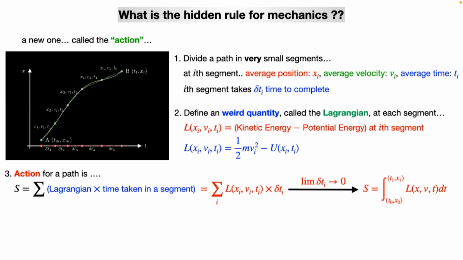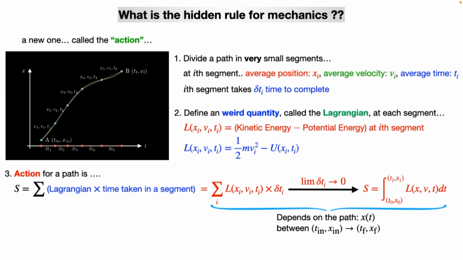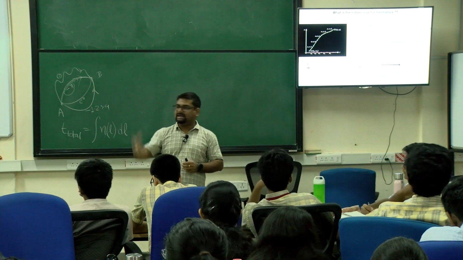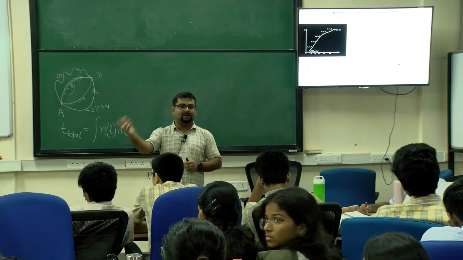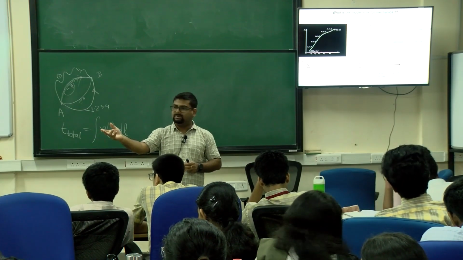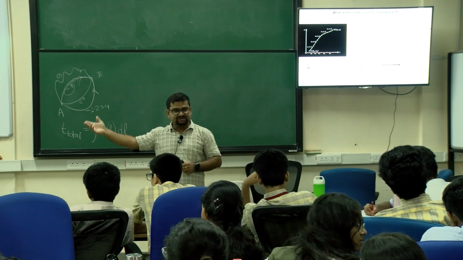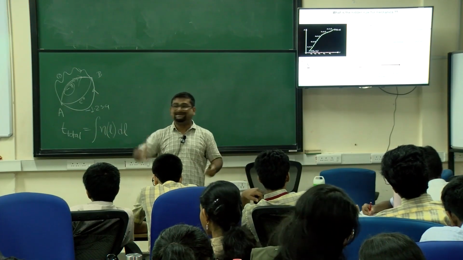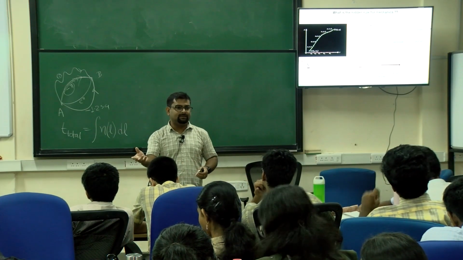And one thing to note is that action depends on the path. So this is kind of a function of a function. Usually if you have f of x, it takes a number and gives you another number. For example, sine of pi takes pi as input and gives you a number, which is 0, right? But action is a function of a function. It takes a function, gives you a number.